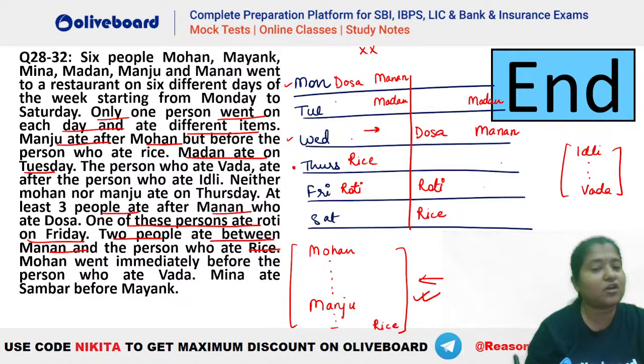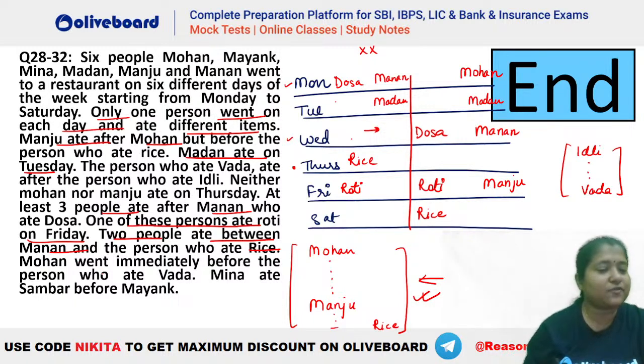But Thursday cannot be there for Mohan or Manju. That means Mohan should be there on Monday and Manju has to be there on Friday. Okay, so this will be your Manju here. Now let's see what else we had here. Okay, done. Absolutely great. Good job, guys.